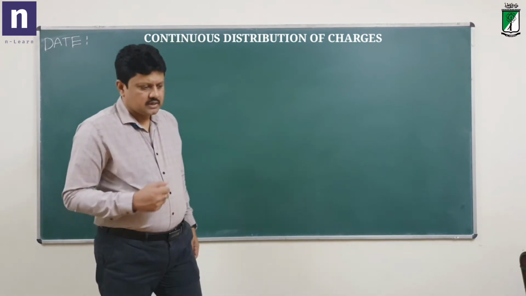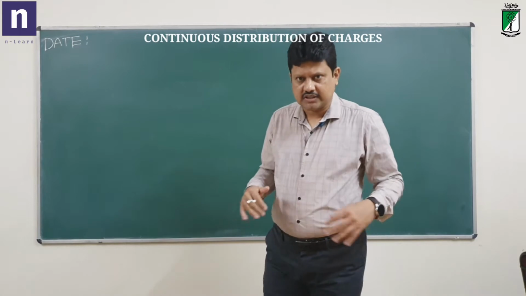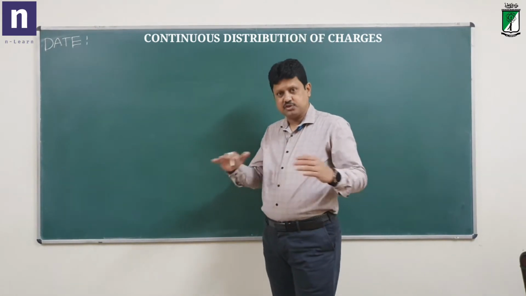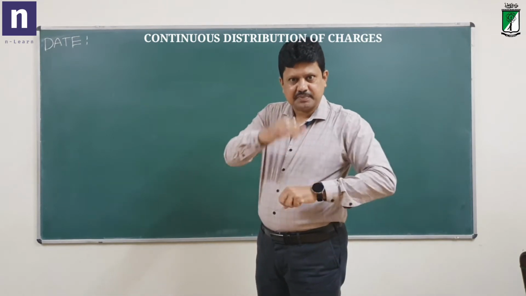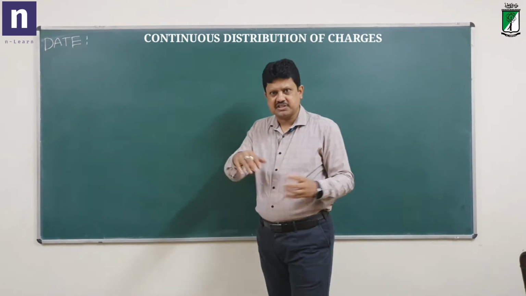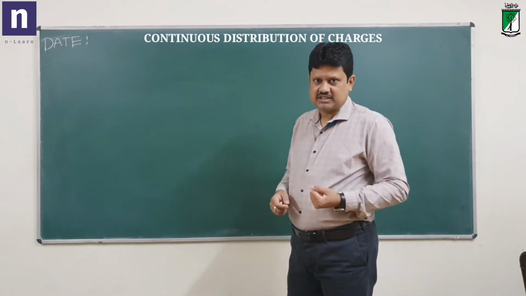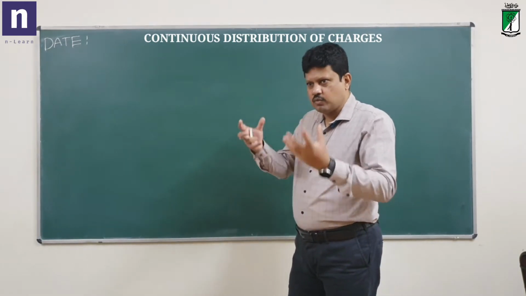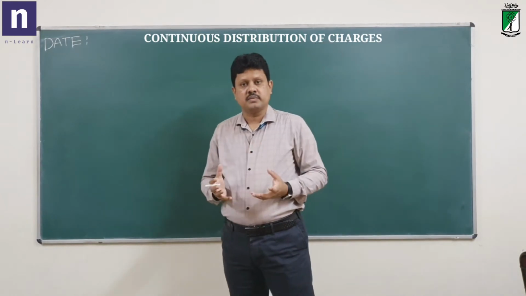In the same way, if you take a planar surface, the surface of a conductor, on that also you find that the charge is distributed continuously. It is not discrete. We don't have point charges separated by distances there. It is a continuous distribution of charges. Similarly, inside the volume of a conductor maybe, you find that the charge is distributed throughout the volume.